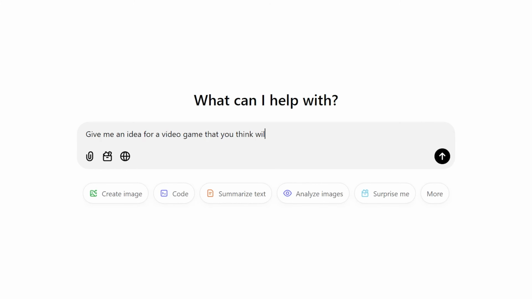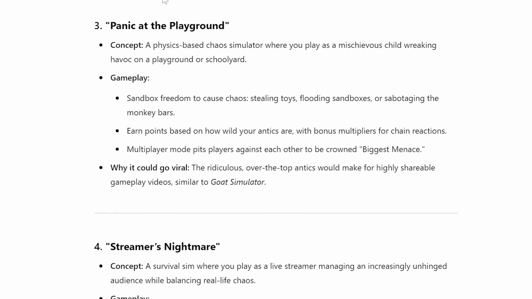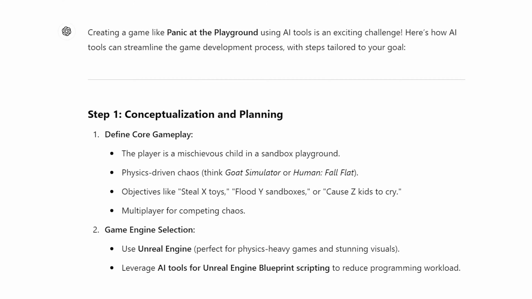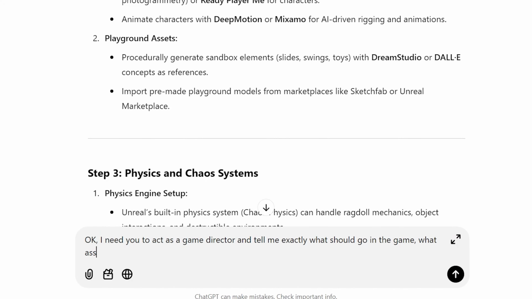So I got started with ChatGPT. I asked it for a viral game idea, and it gave me 5. I asked it to pick its favorite, and this is what it went with. Panic at the Playground, a sandbox game where you're a mischievous kid terrorizing other kids. So then I asked ChatGPT to help me make Panic at the Playground using only AI tools, and it laid out a rough plan for me.